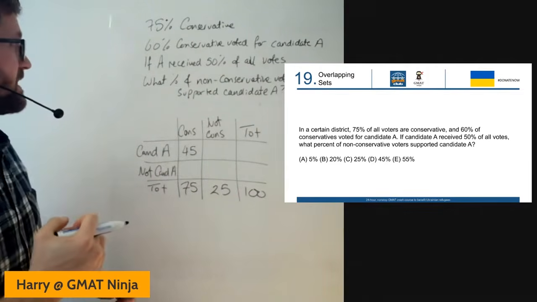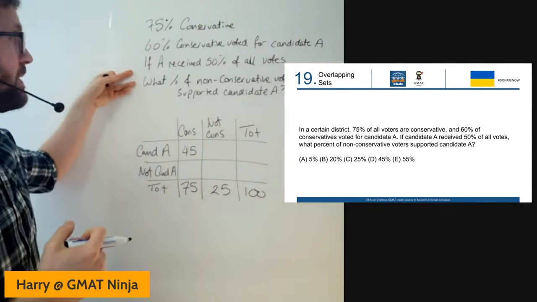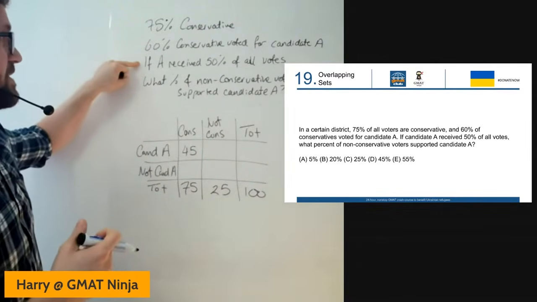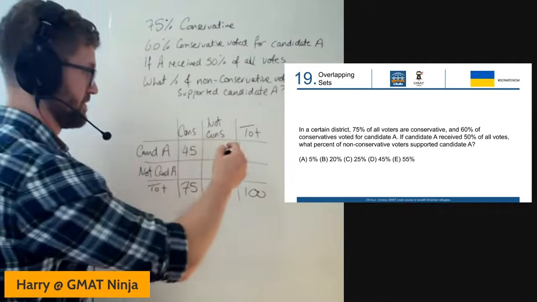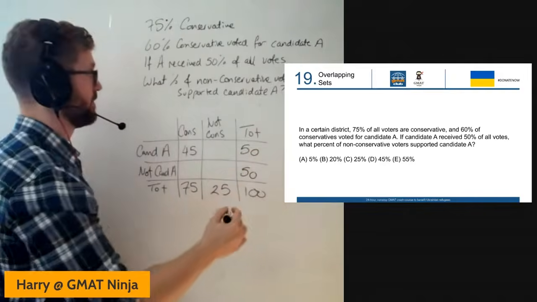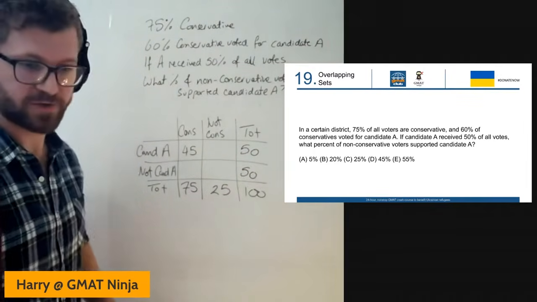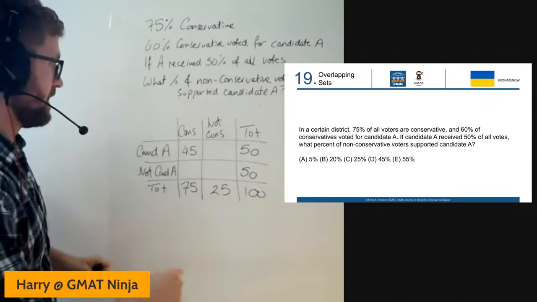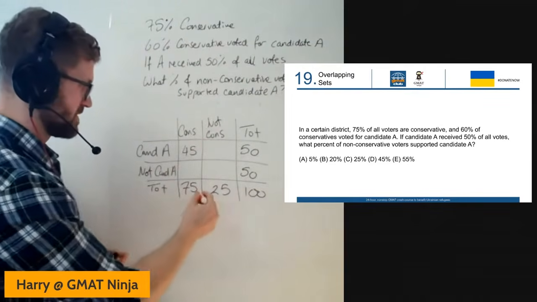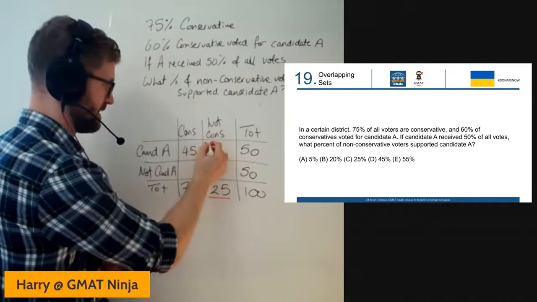But first, I'm going to take a look at what information we're given and what we're being asked for. Candidate A received 50% of all votes. So I can fill this total in, and that would give me enough information to fill down the bottom there. And I'm looking for what percentage of non-conservative voters supported candidate A. So what percentage of these non-conservative voters, so percentage of the 25, supported candidate A?